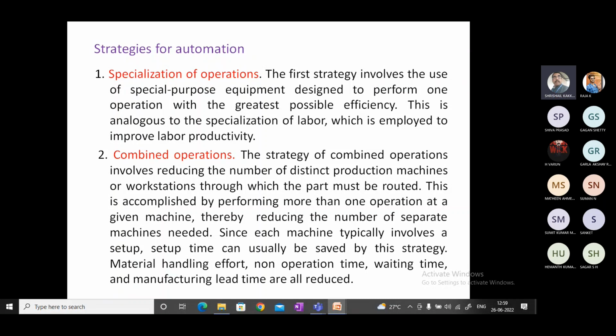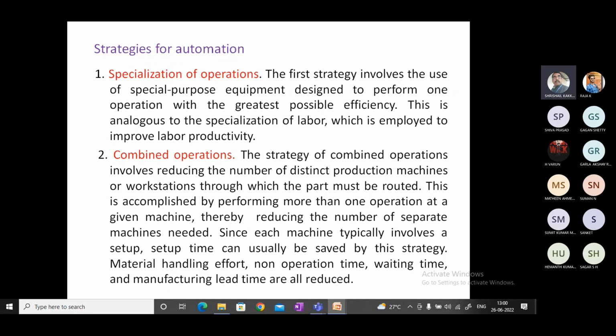If I do the two operations in two different lathes, one lathe will always be engaged in turning and the other in threading. After completing the turning operation, the part has to be unloaded, taken to the second lathe, and loaded again. Then the threading operation has to be done.